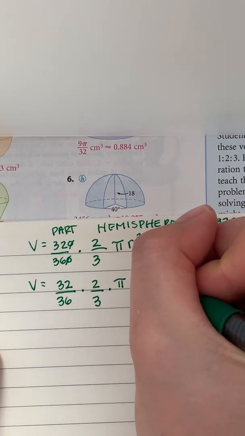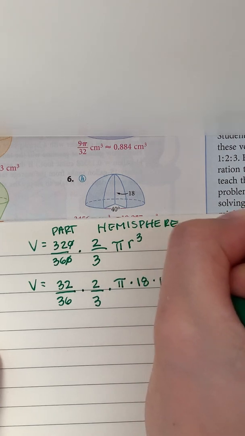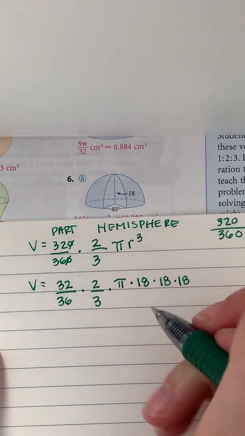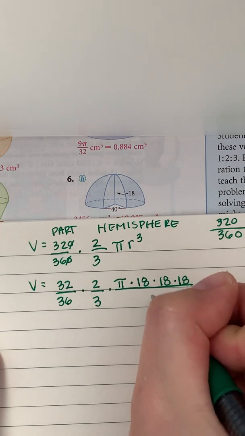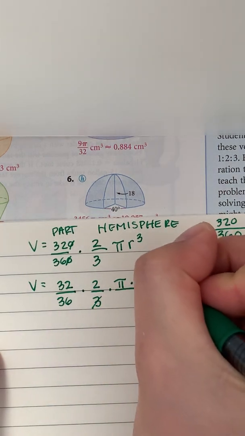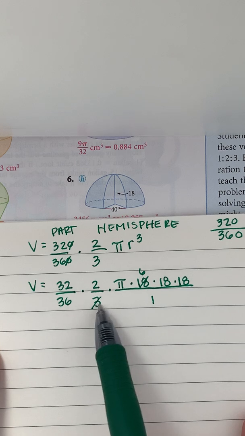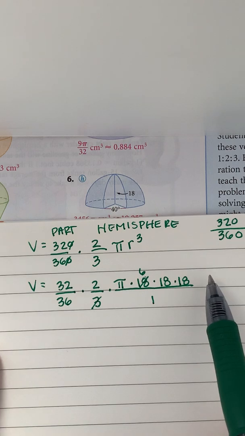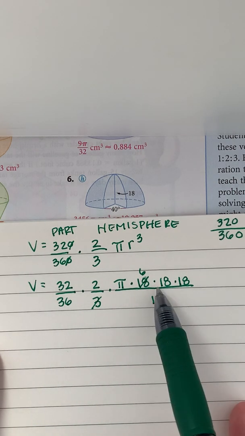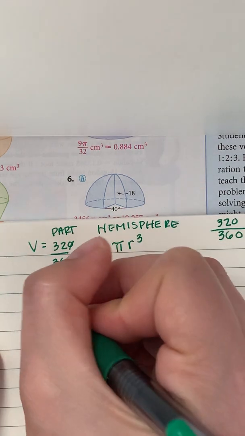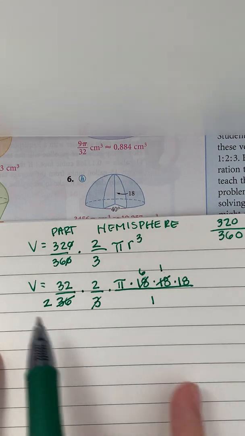So remember that 18 cubed is 18 times 18 times 18. And the reason I did that is because if I think about everything being connected by multiplication and division, we can cancel. And so I know that 3 goes into 18, so 3 goes into 18 6 times. Now, I couldn't do that canceling when it was in an exponent form, so I had to separate it into multiplication. And then I also know that 36 is 18 times 2. So 18 goes into itself once, 18 goes into 36 twice, and now I have a 2 on the bottom.